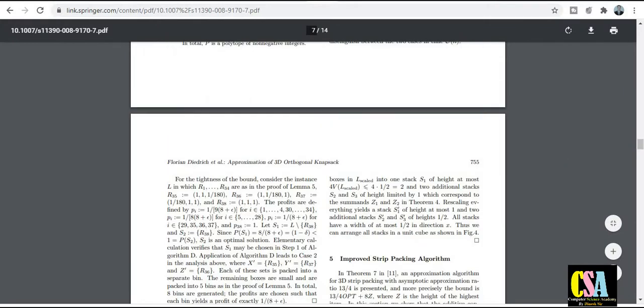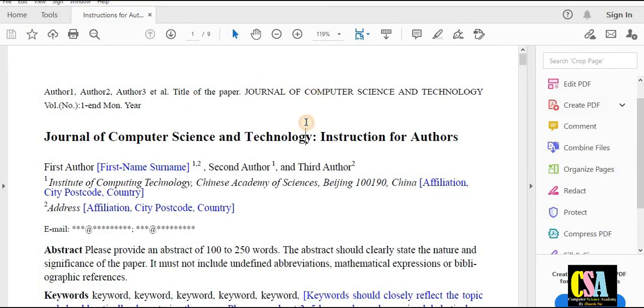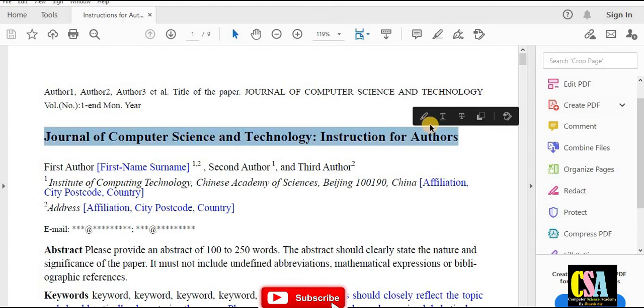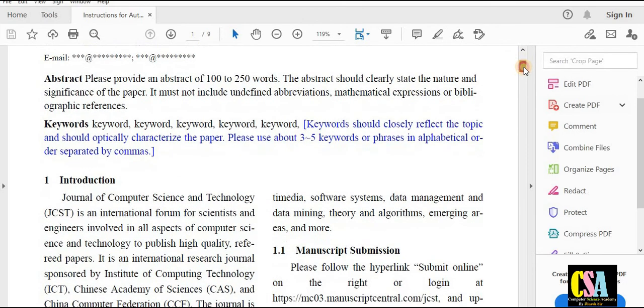Now about the format and submission guidelines. This is the template and the author's guidelines, so read it carefully. This is the journal title, Journal of Computer Science and Technology, instructions for authors. In this PDF you will get all the required information about research paper manuscript preparation. So this is the layout. How will we do that?